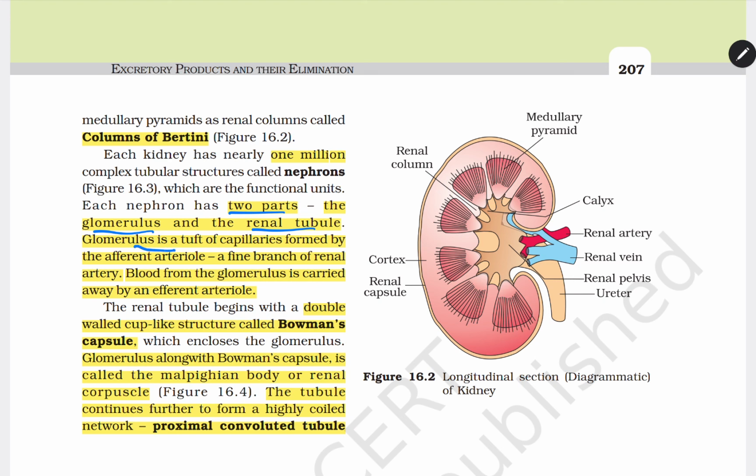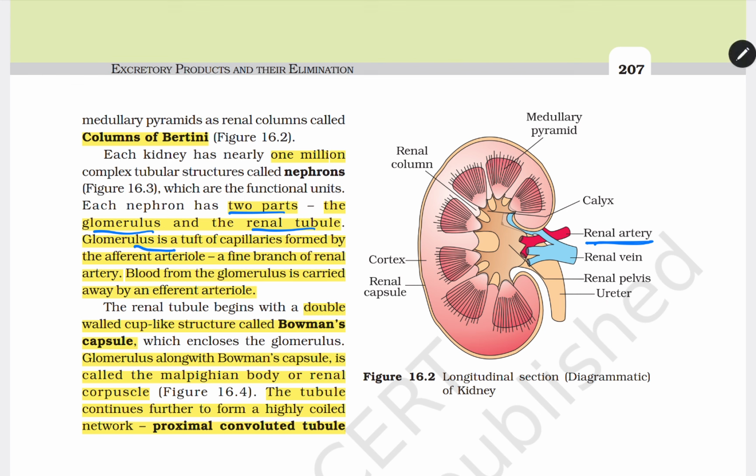Glomerulus is a tuft of capillaries formed by the afferent arteriole, a fine branch of the renal artery. Blood from the glomerulus is carried away by the efferent arteriole. The renal tubule begins with a double-walled cup-like structure called Bowman's capsule, a term you are also familiar with, which includes the glomerulus. Glomerulus along with Bowman's capsule is called the Malpighian body or renal capsule.